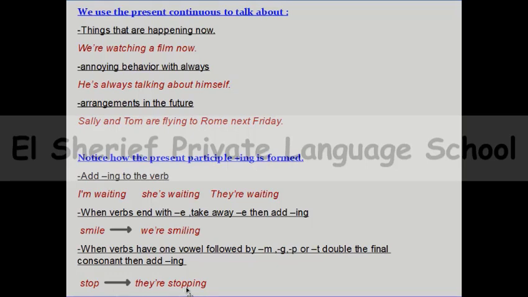They are stopping. And for example, the verb put, P-U-T. So it's ending with T, but before T there is the vowel sound U. So when I'm saying she is putting on her jacket, I will write putting, P-U-T-T-I-N-G.